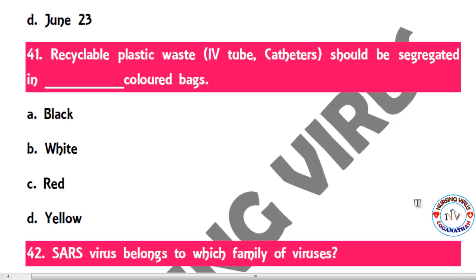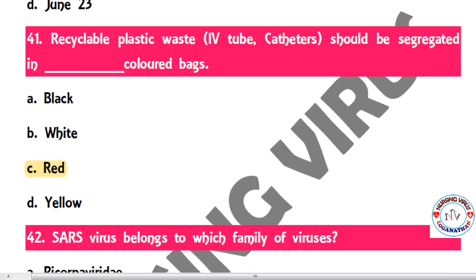So next one, recyclable plastic waste like IV tubes and catheters should be segregated in dash color bag: black, white, red, and yellow. So here the red color bag will be used for waste management of IV tubes and catheters. This is one of the questions they even asked in AIIMS NORCET 2020.